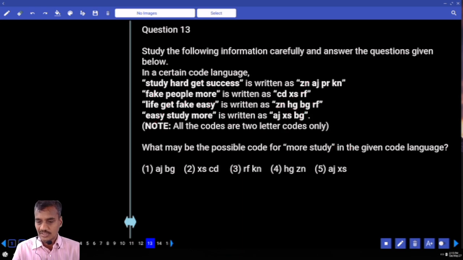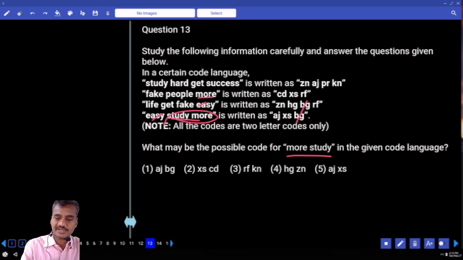Then the 13th one. What may be the possible code for more study? Now more is here and study is here. Now more and study, if you observe here. Now tell me what is your answer in this case? Now EG is common between these 2. As EG is common, which code is common? BG is common. As BG is common, for study and more, the code is AJXS, choice 5, question number 13.